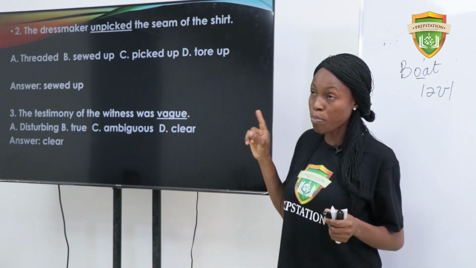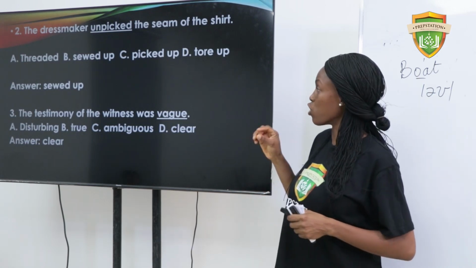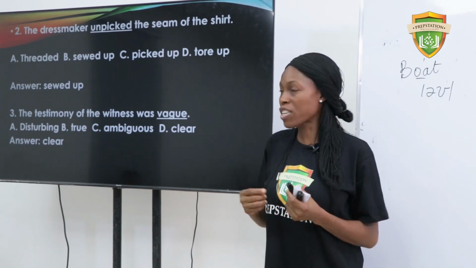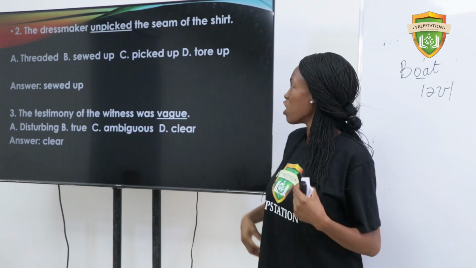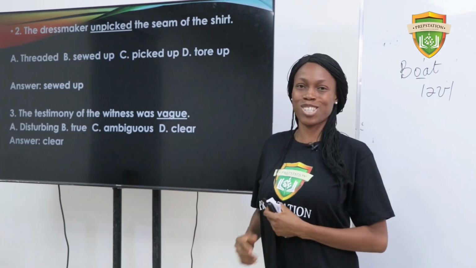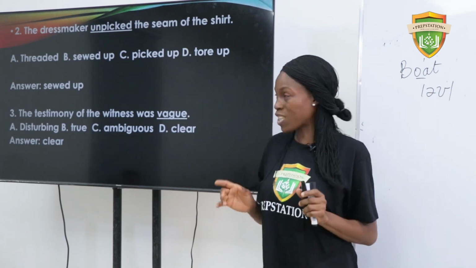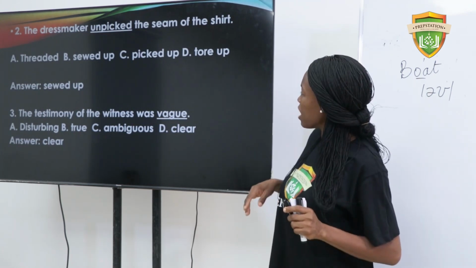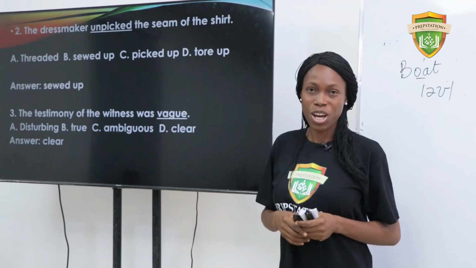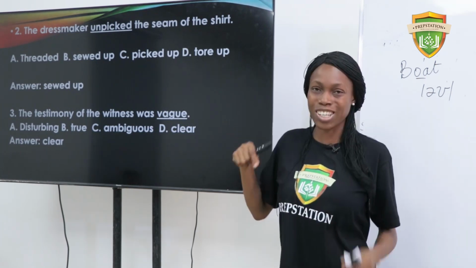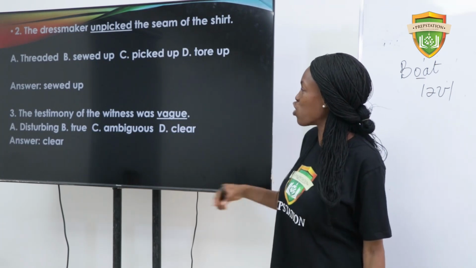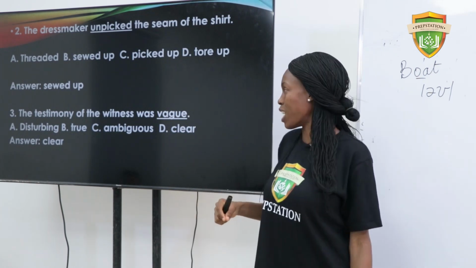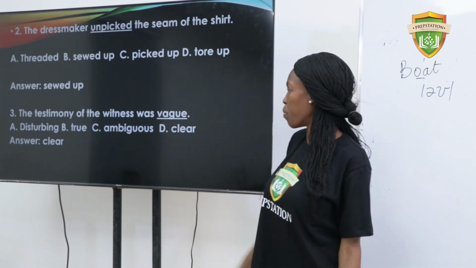D, torn. Now, when a tailor unpicks something, she loosens the seam. So the actual meaning there might be to tear up. But in this case, we are looking at the antonym of that word, which is to sew up. So the answer is sew up.